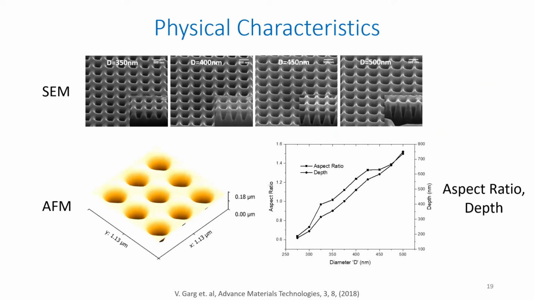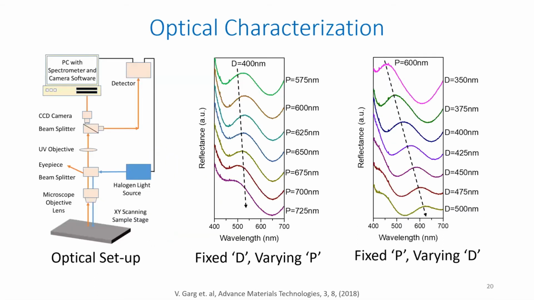And this is just some SEM and atomic force microscopy images. Okay, and this was the optical characterization that we did again on the same setup. What we were able to do is vary the period and diameter and see the reflection dip. This dip can be varied across the visible spectrum, and based on this dip location, we were able to see the color that is reflected.